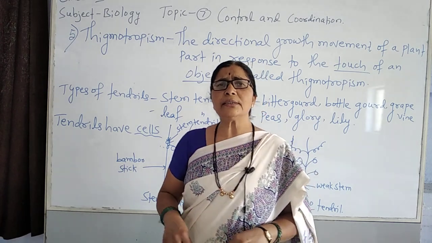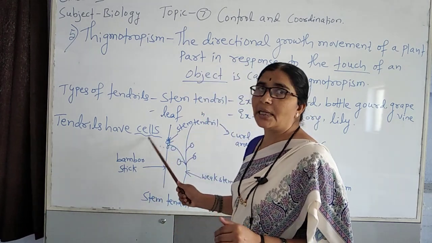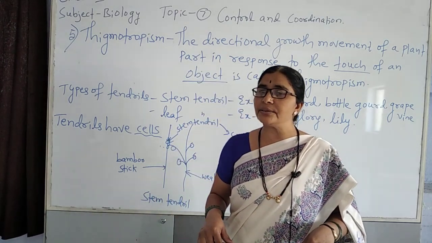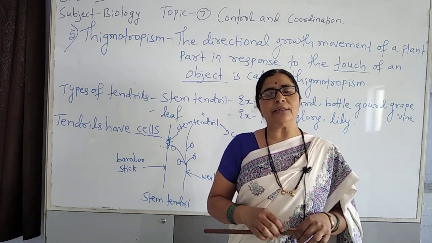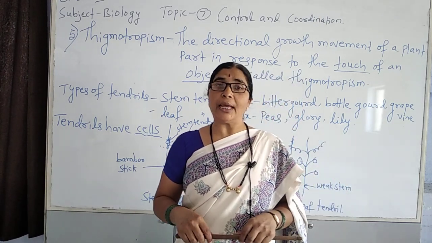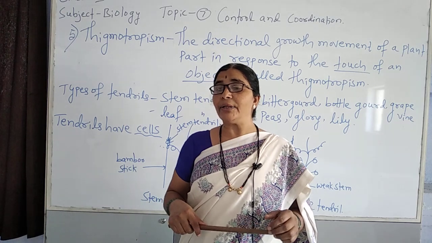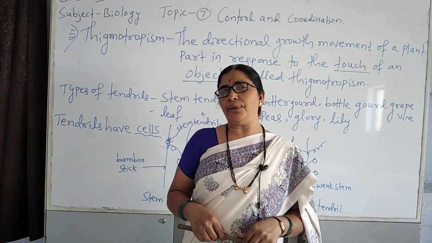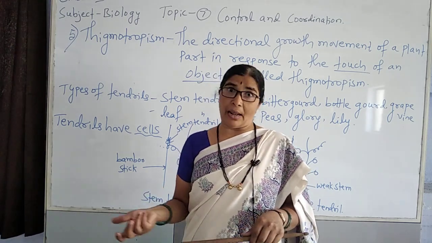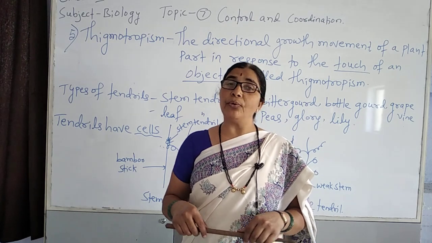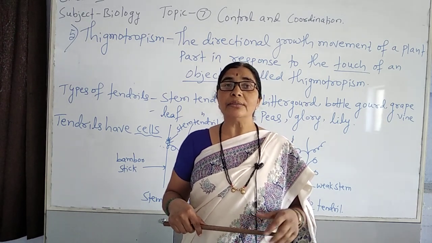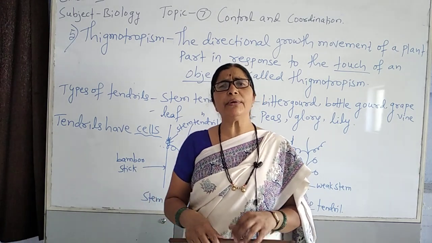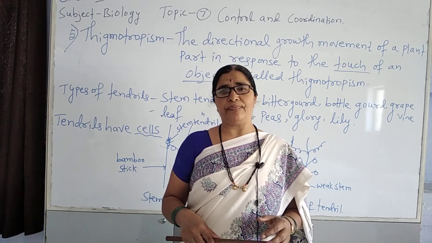Tendrils have special types of cells which can sense contact with any support. They have the ability to make contact with any nearby solid support. The solid support might be another plant, or it might be a stick. Whatever may be the solid support, or even a building, it takes it.